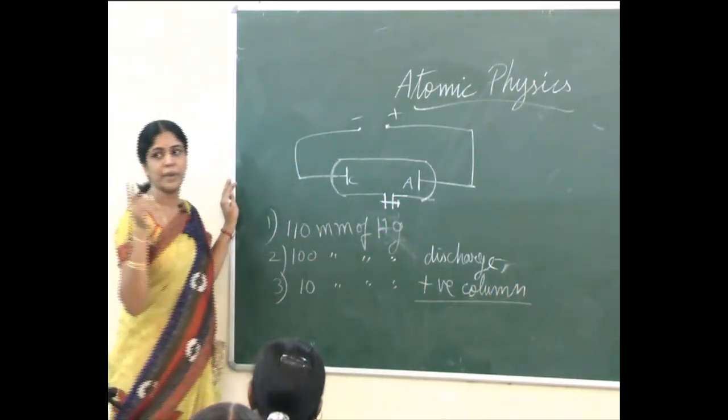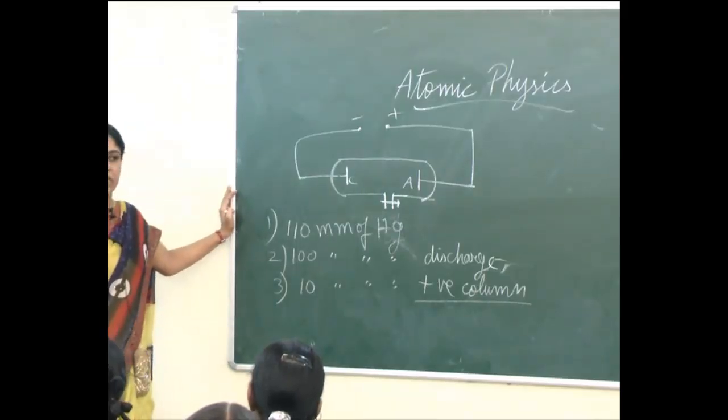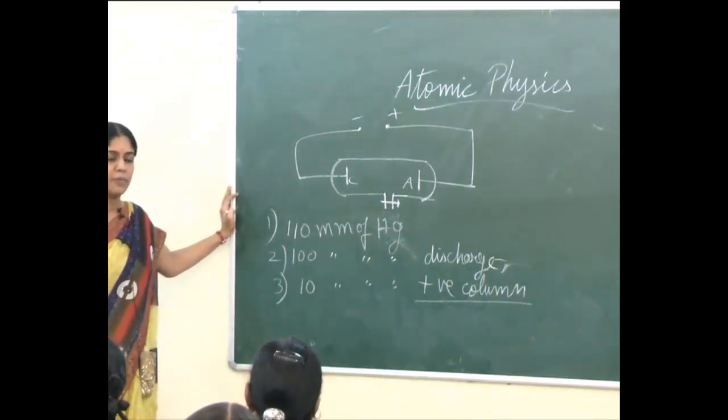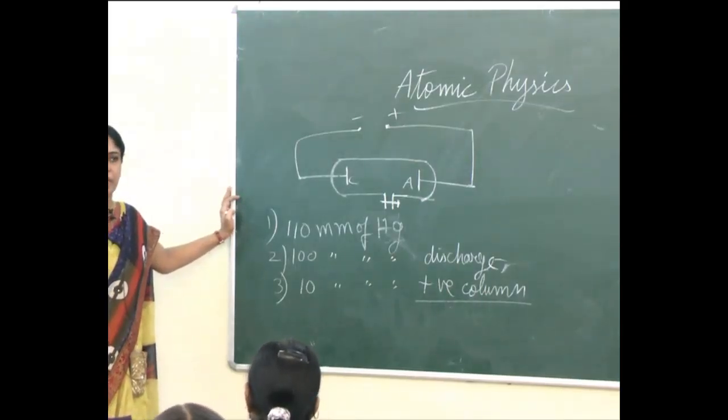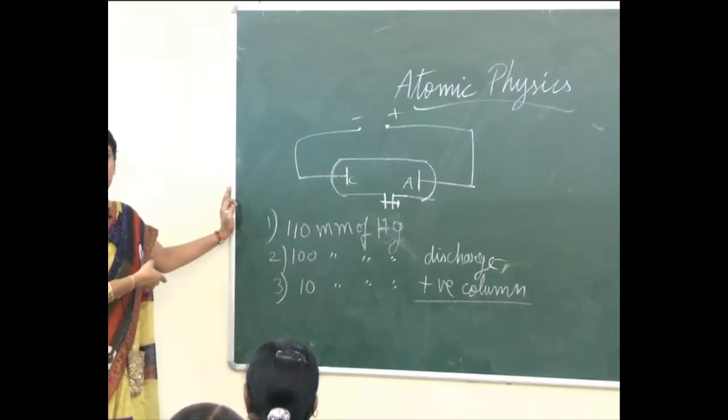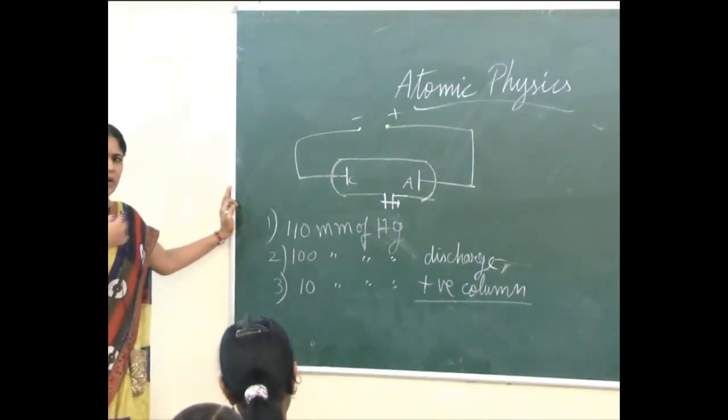So at which pressure was the positive column produced? They may ask you in a 1 mark question. Underline it in your book as I say it. Understood? The positive column was produced at a pressure of about 10 millimeter of mercury. Clear?